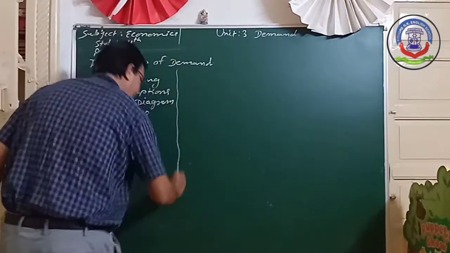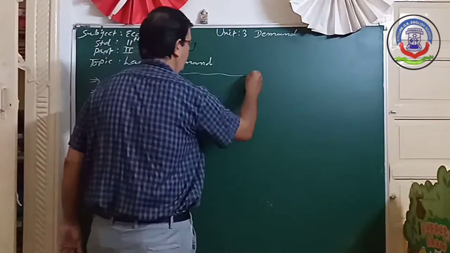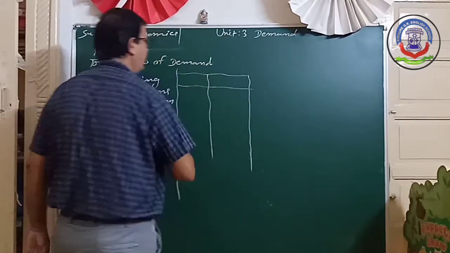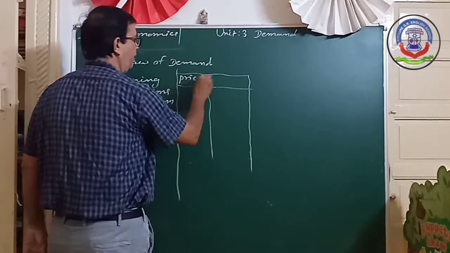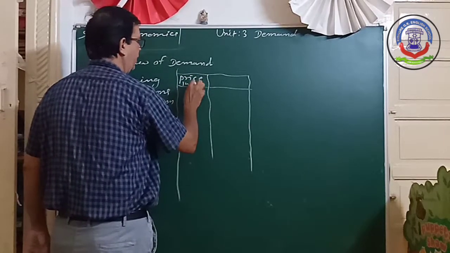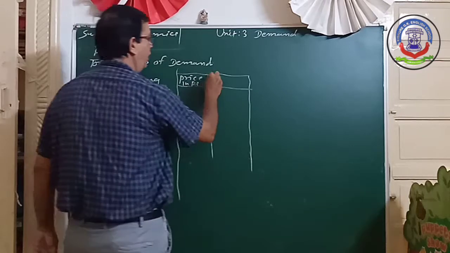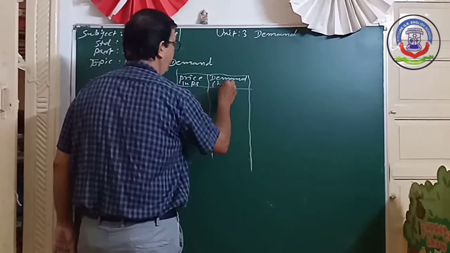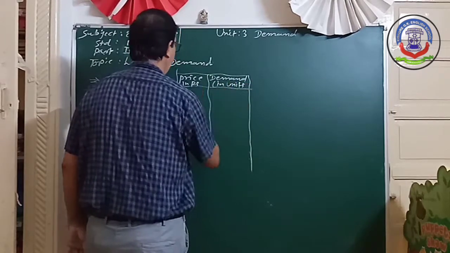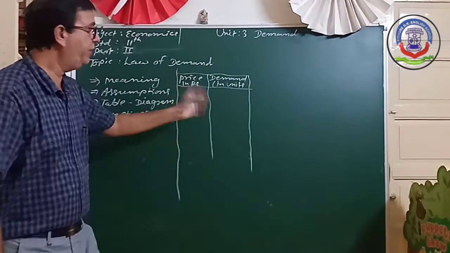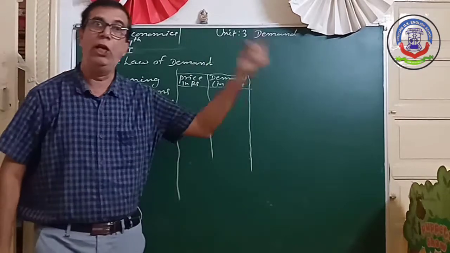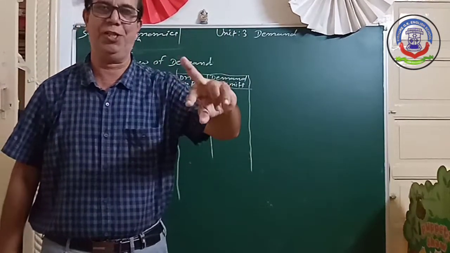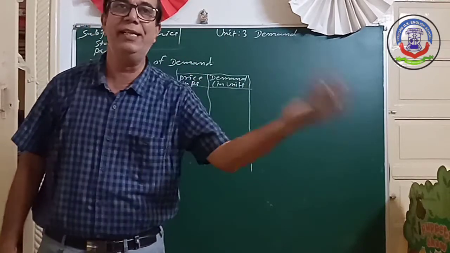Now we see here. Here price in rupees, here demand in units. And one thing you remember, whenever you draw the table, keep the law in your mind. There is an inverse relation. One increases, the other decreases.